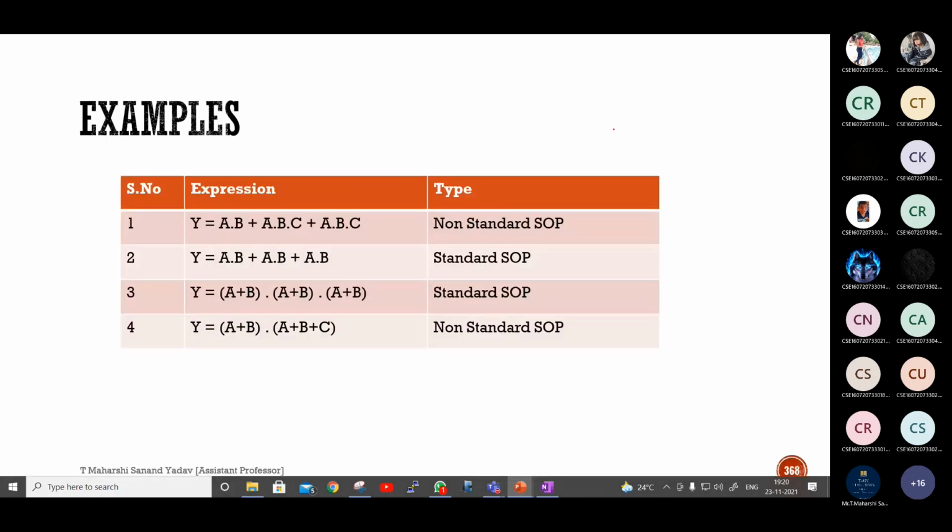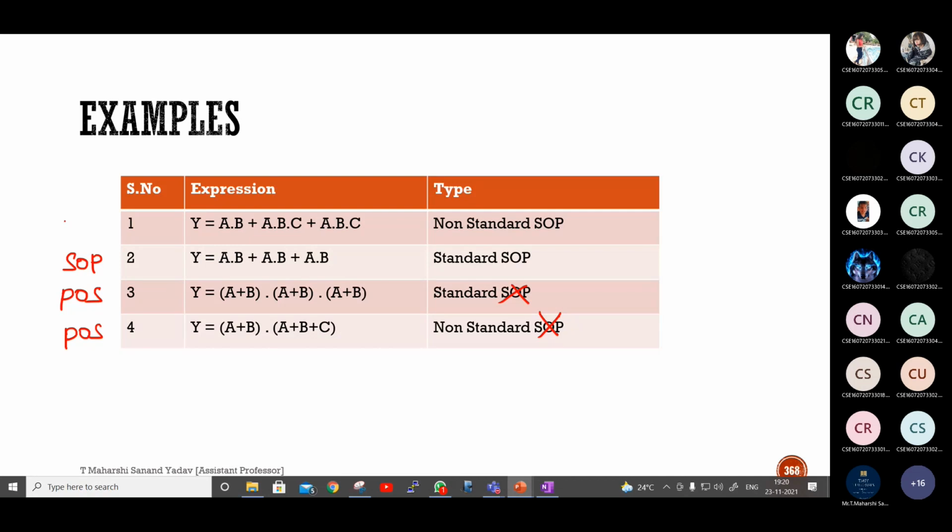Next, what is the mistake here? AB plus AB plus AB. Is this SOP or POS? Second one. Second one is SOP. Okay, second one is SOP. Third one? POS, sir. So the third one is POS. What about the fourth one? POS. It is also POS.